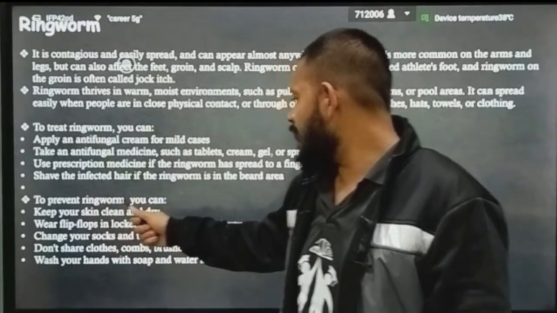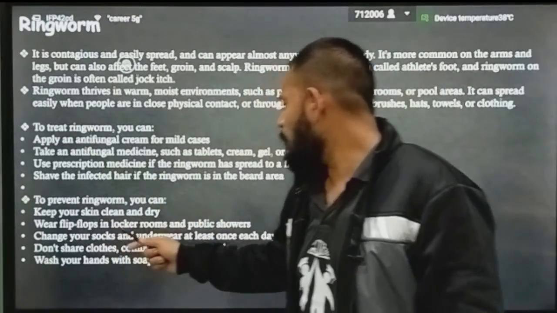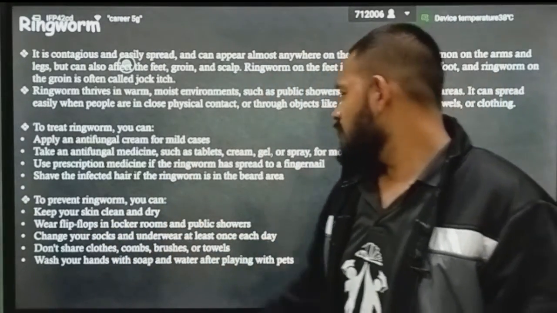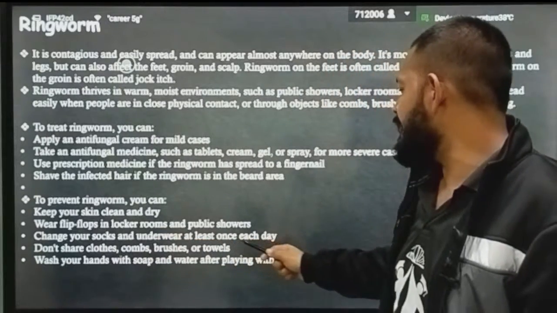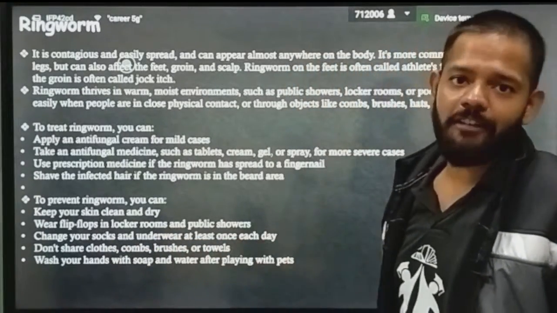Okay, next, to prevent ringworm you can keep your skin clean and dry. Okay, wear flip flops in locker rooms and public showers. Change your socks and underwear at least once a day. Do not share clothes, combs, brushes and towels.